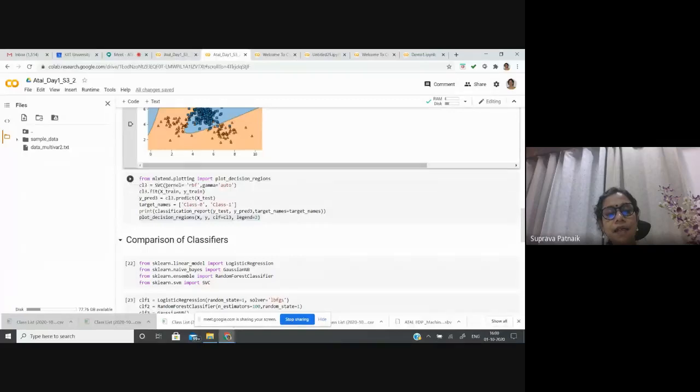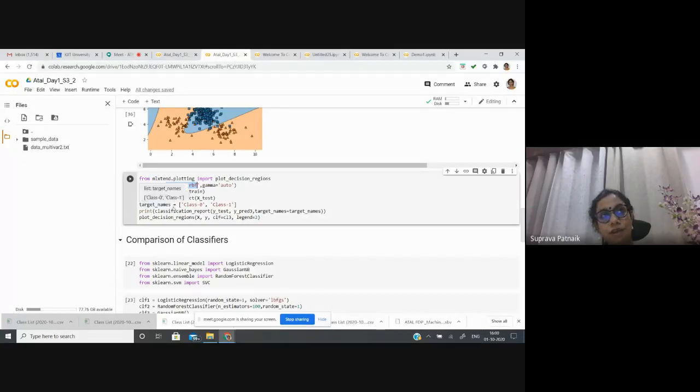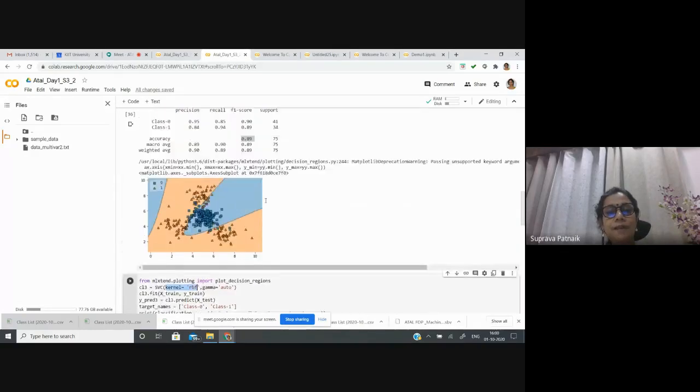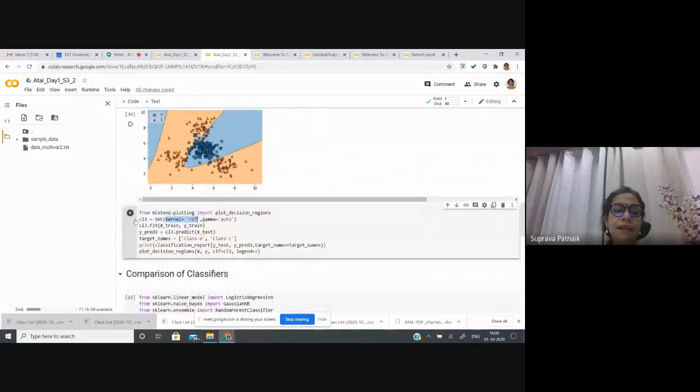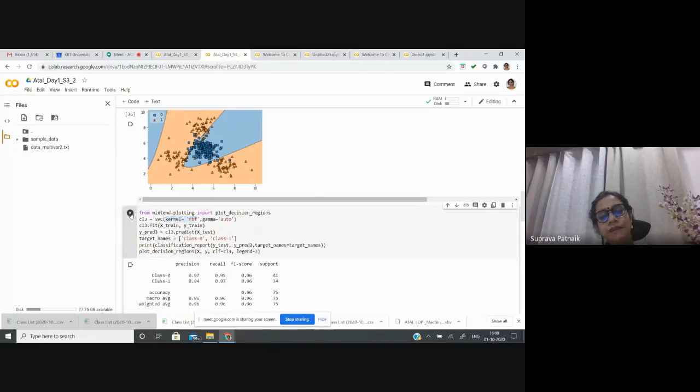Now the third one. Here I have taken the kernel that is precisely a radial basis function, a Gaussian kind of function, which has a center and is distributed over a variance defined by this Gaussian distribution. If I change the kernel to RBF, the rest of the things are again the same. So this is my third classifier. First I tried with the linear, then with the polynomial of degree 3, and now I'm trying with RBF. So there are different kernels.